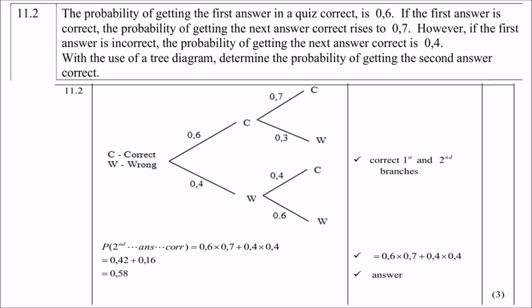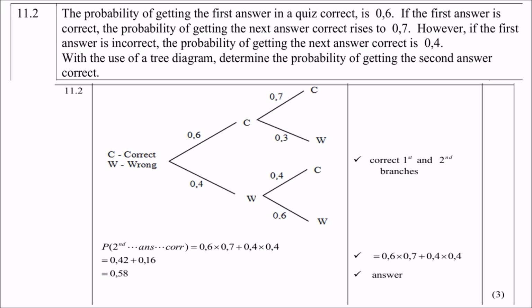So therefore the probability of second answer correct will then be, if you follow the branches, 0.6 times 0.7 plus, and the bottom, remember we follow correct answers, 0.4 times 0.4. You must follow the C, remember? Right. And if you do all of that, you'll get 0.58.